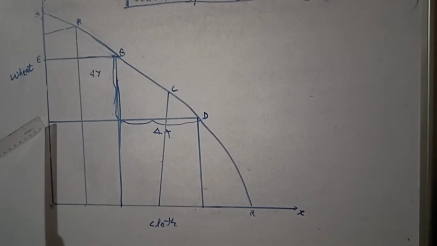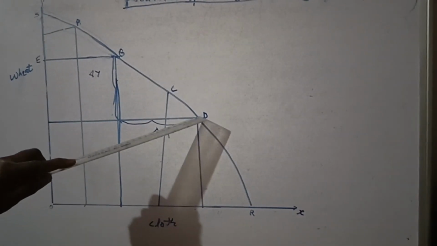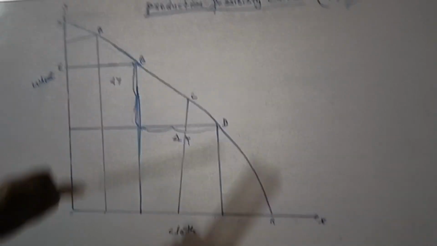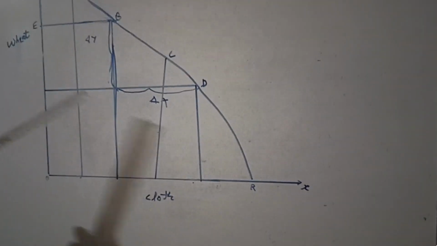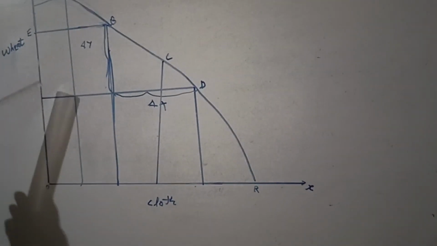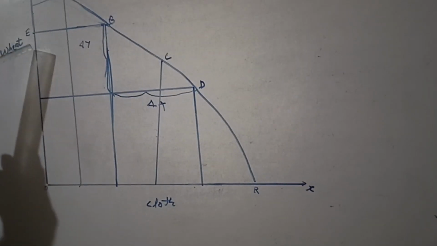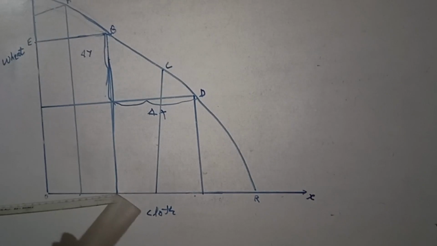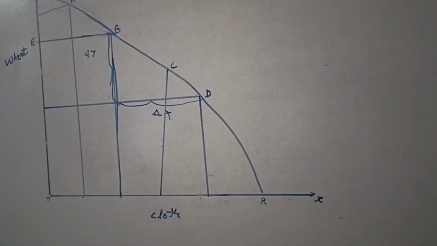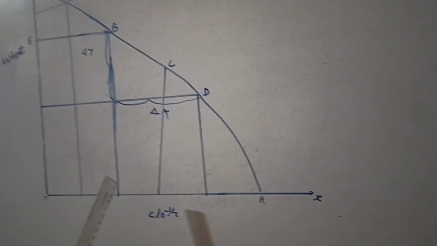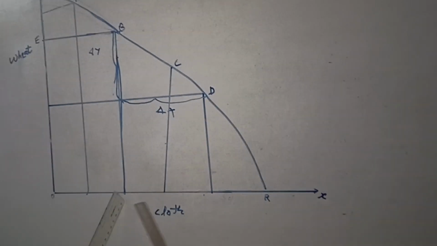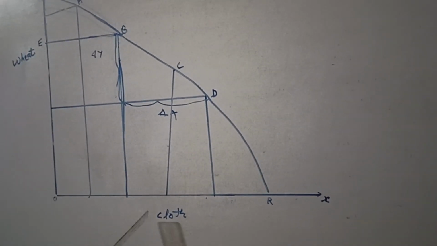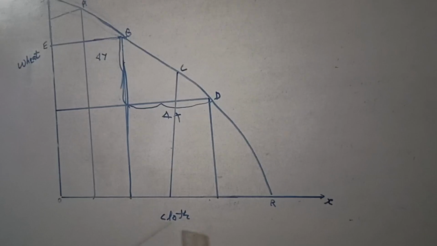This is another combination. Here we measure this point D. Otherwise, again, if we use more for the production of wheat up to this point B, the cloth production will be less. According to the availability of our resources, techniques and capital, we produce two combinations of goods here, wheat and cloth.